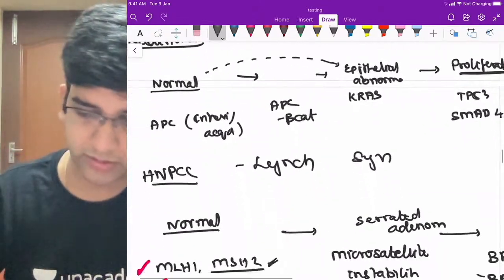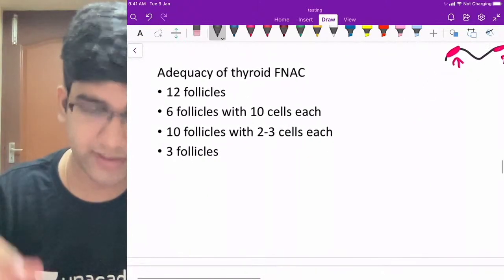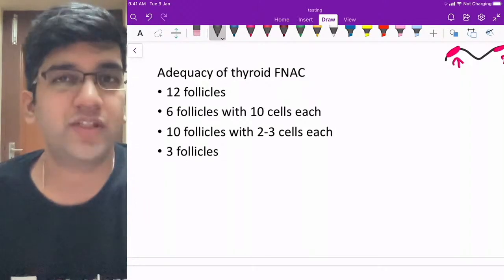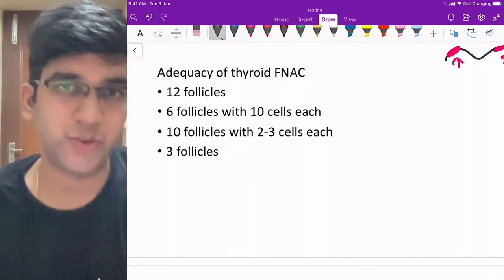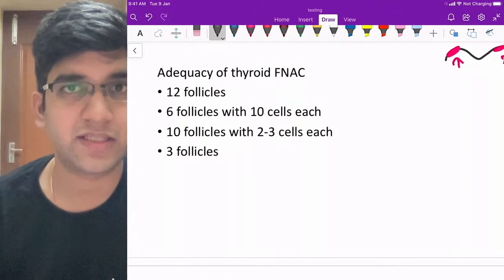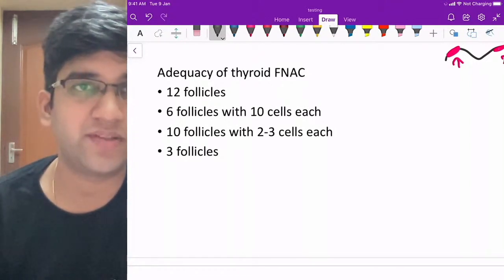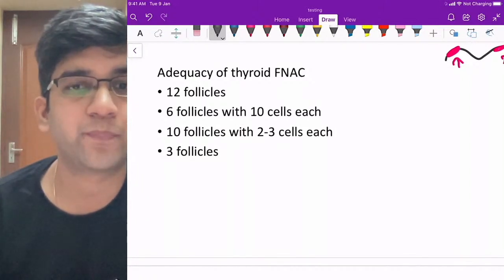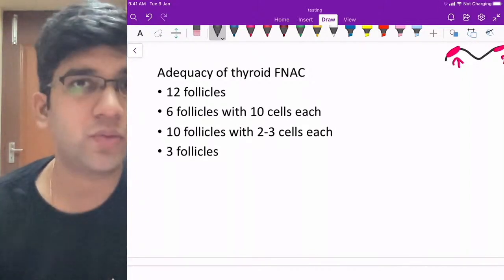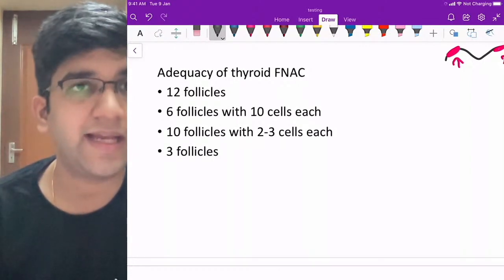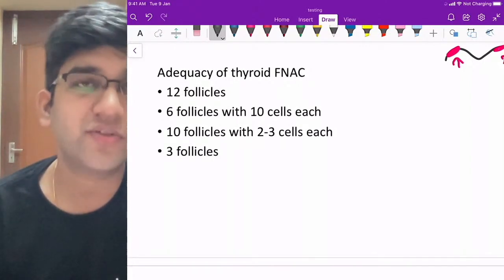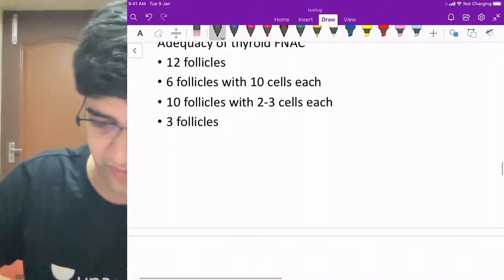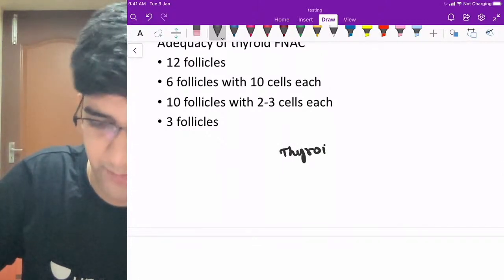Okay, we'll go to the next question. This is an important one. Again, this was a new thing which was asked. So when I have new things, we'll read about thyroid and a little bit about other things as well. Fine. Adequacy of thyroid FNACs. There are lots of things which require adequacy in the pathology lab. Right? It's not only thyroid FNAC. I do require adequacy for bone marrow. I do require adequacy for breast FNAC. I require adequacy for everything. So first we'll look at thyroid, then maybe we'll go on to see other things as well. Fine. And I'm going to talk about adequacy for thyroid FNAC.